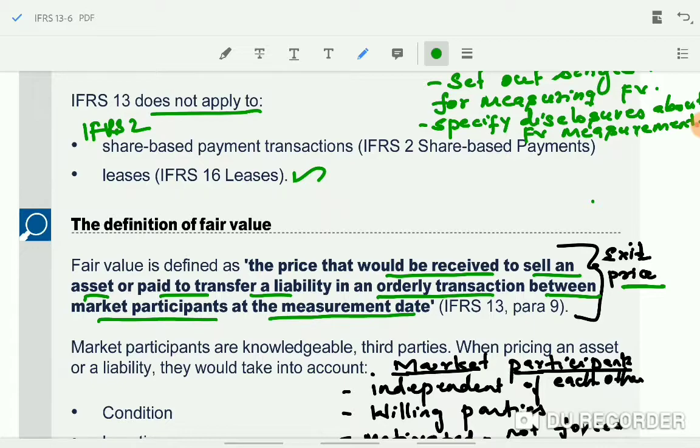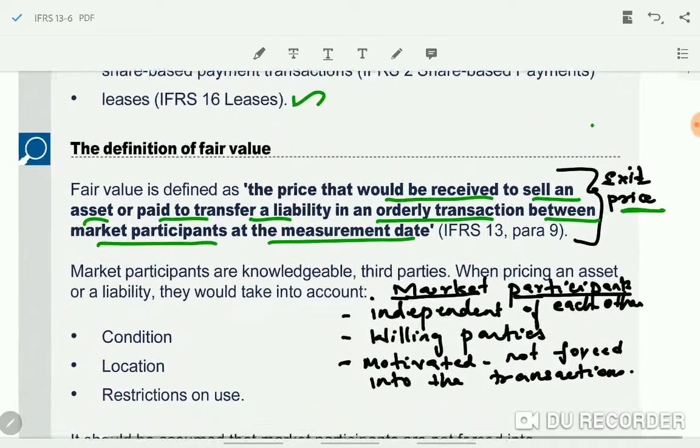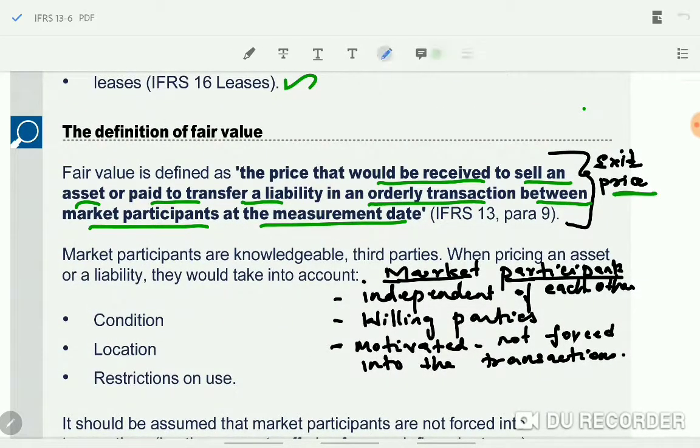Okay. Now we'll see this definition in detail. Here they are saying that this transaction is between the market participants. Who do market participants mean? First one, market participants are buyers and sellers in the principal market. The standard clearly says market participants are the buyers and sellers in an active market, or you can say principal market.